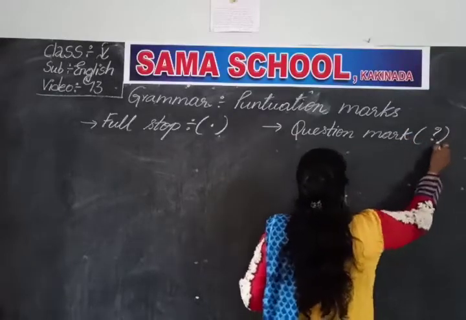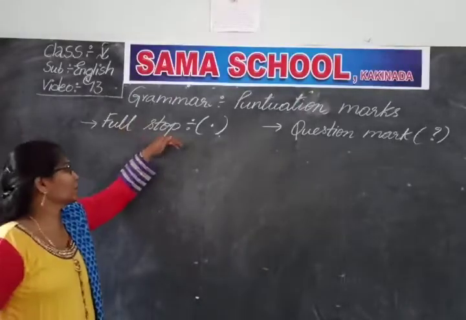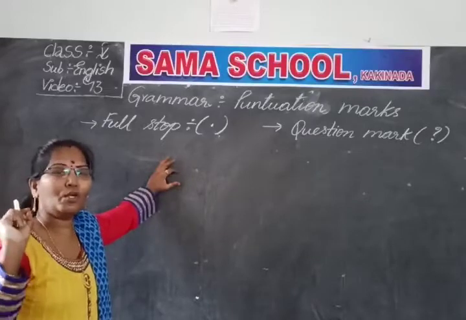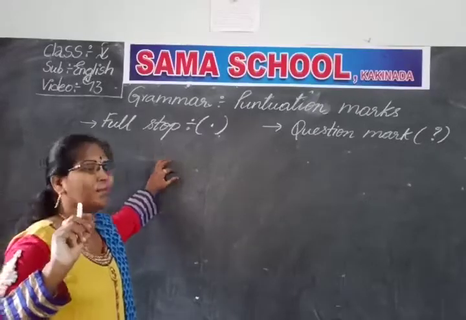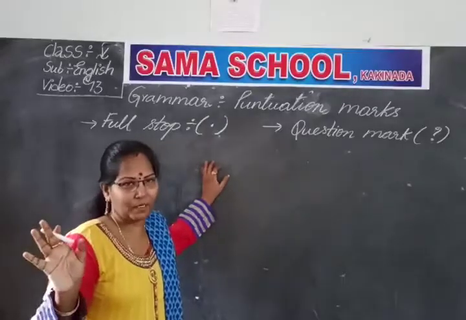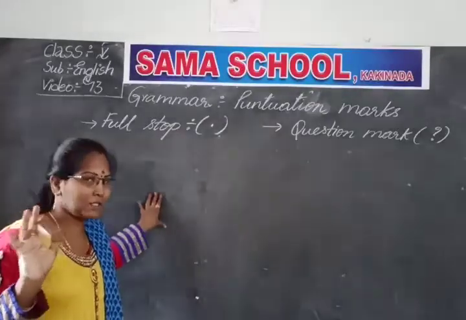That also I explained. So here, we use this full stop when the sentence is ending. If we are going to end the sentence, if we are going to stop the information, this is the clear-cut information we have given through this sentence, we will put a full stop. Okay children, this is clear?